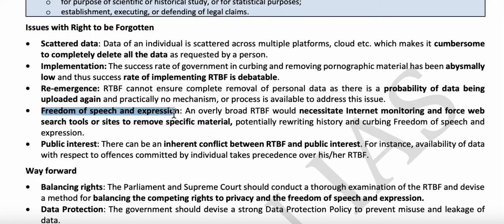Assume a person is affected with COVID and hides his identity under this right to be forgotten, then public interest might collapse, right? So there are a few issues with this right to be forgotten also.